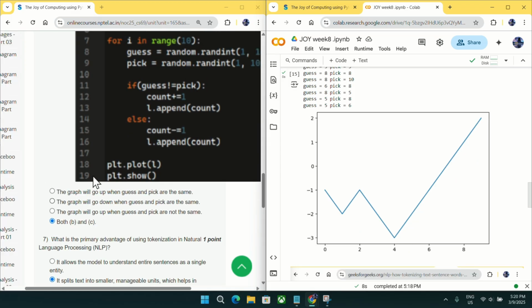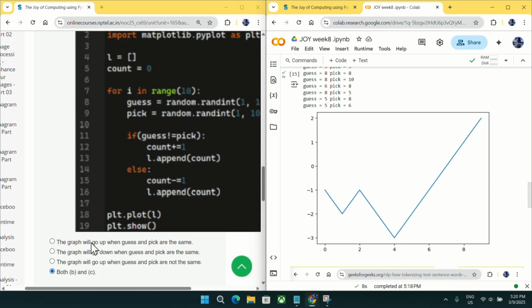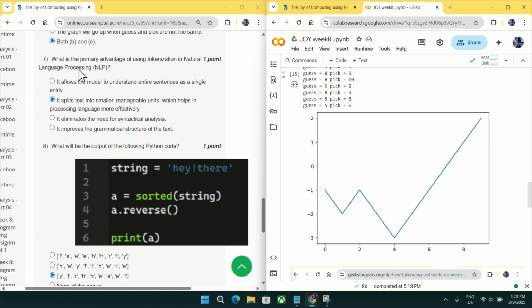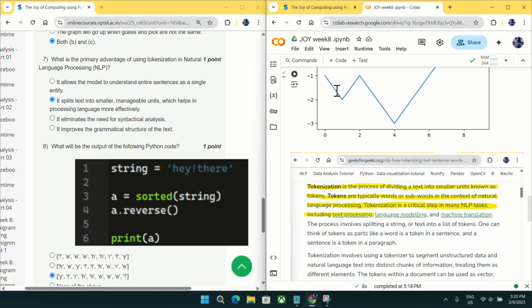So the correct answer is both B and C. Mark option D as an answer for question number 6. Going to question number 7, what is the primary advantage of using tokenization in natural language processing, NLP? The primary advantage is that it splits text into smaller and manageable units, which helps process language more effectively.